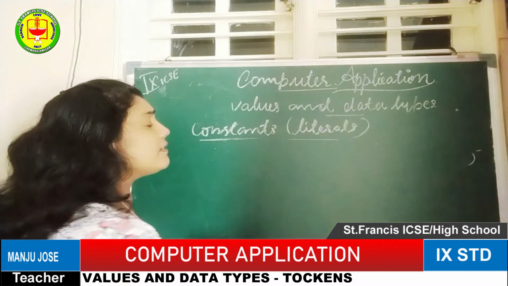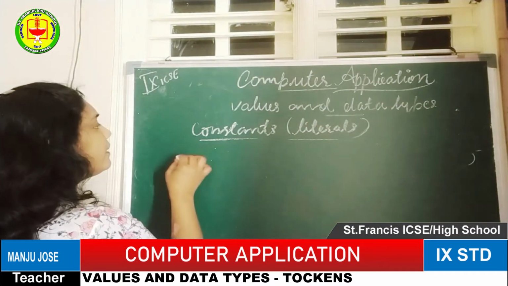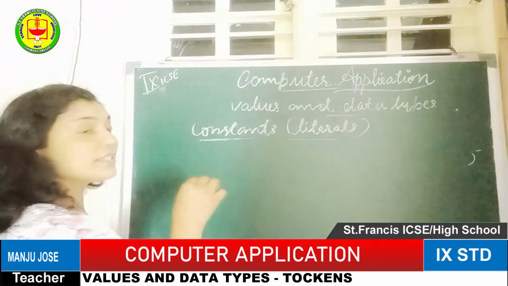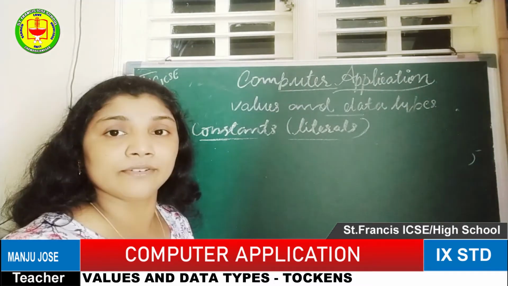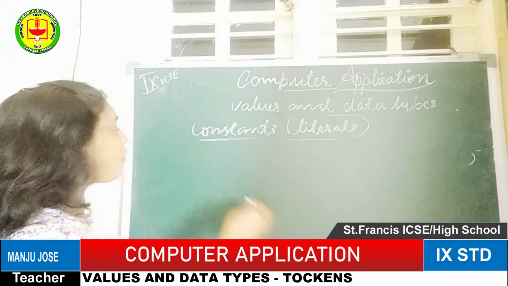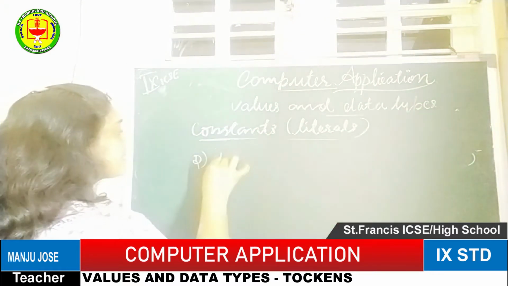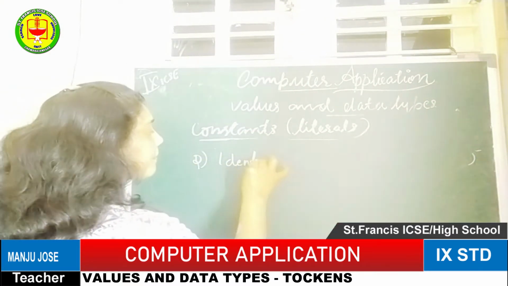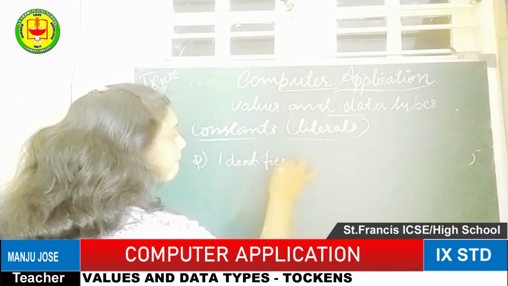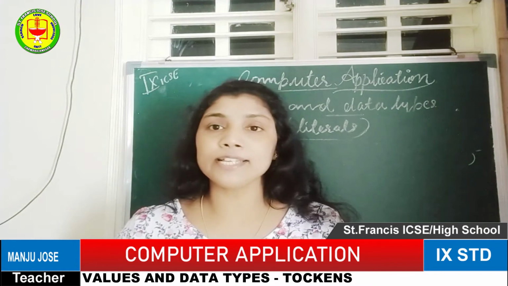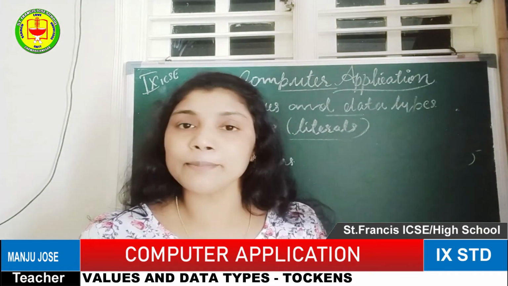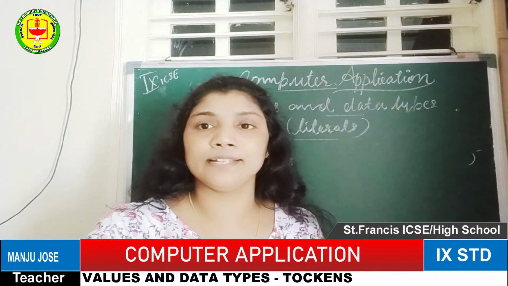The next option is tokens. The first token is integer or constants or literals. The second token we can consider as an identifier. What do you mean by identifier? Identify means to identify the thing. So that is called an identifier.